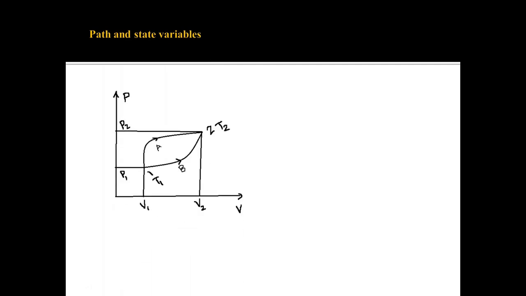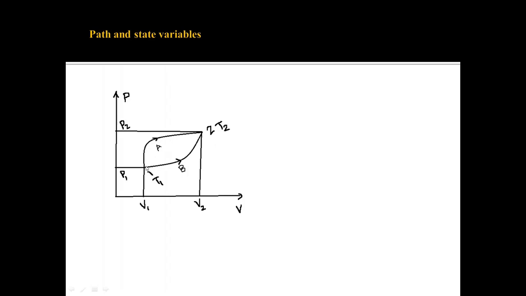So here is a PV graph. I have represented P along the y-axis and V along the x-axis. Let 1 be the initial state of the system and 2 be the final state of the system. This system can move from the initial state to the final state along two paths, that is path A and path B.